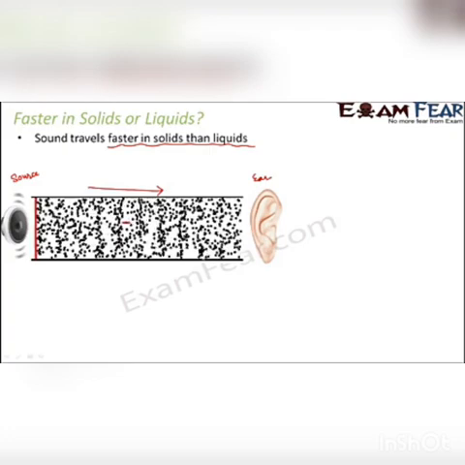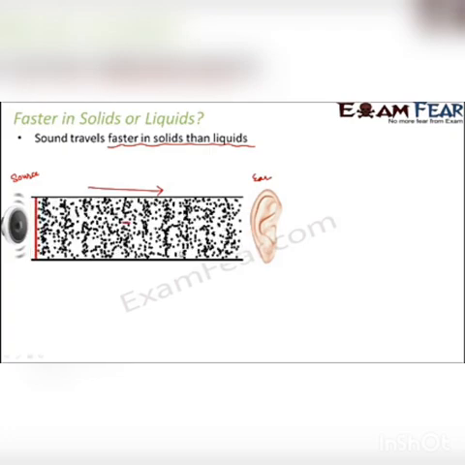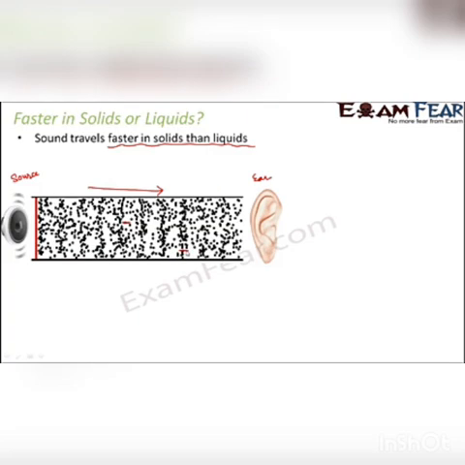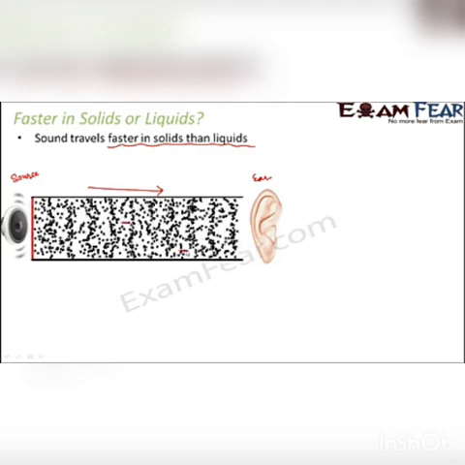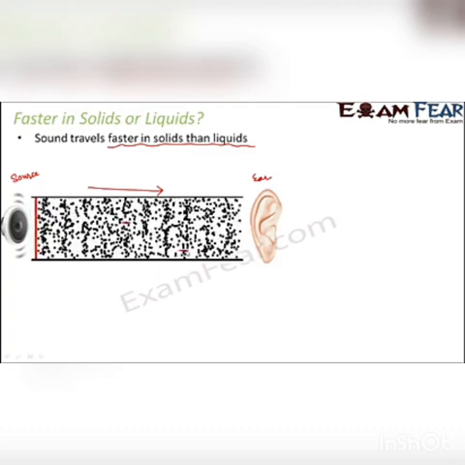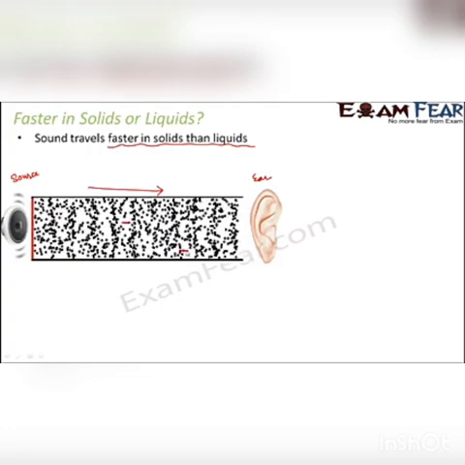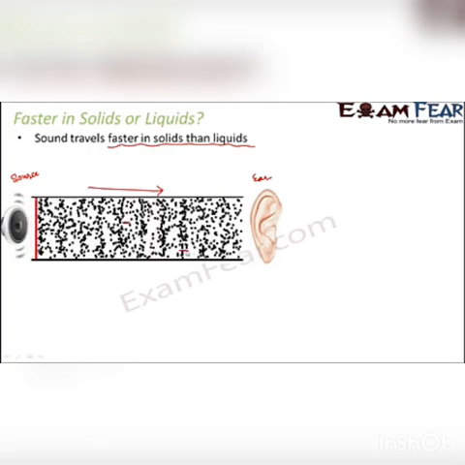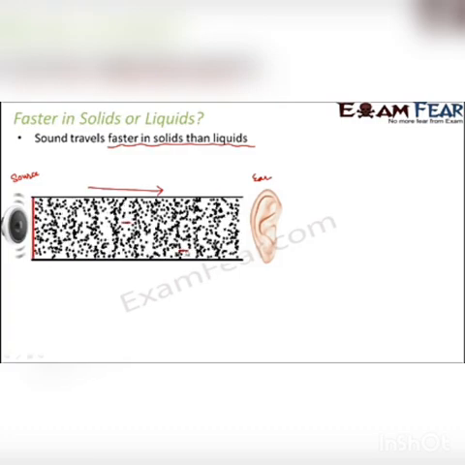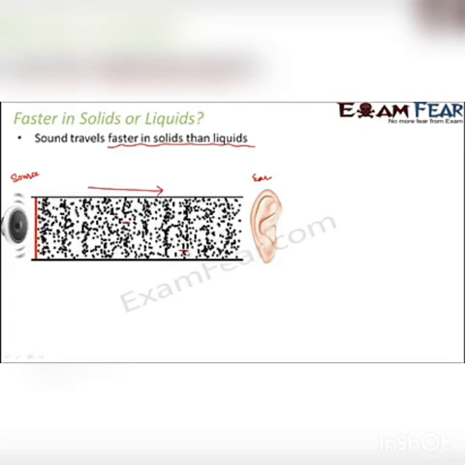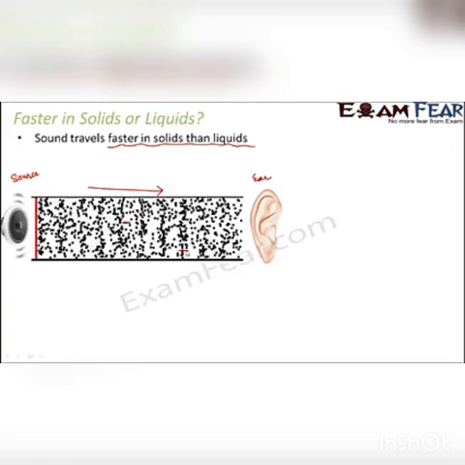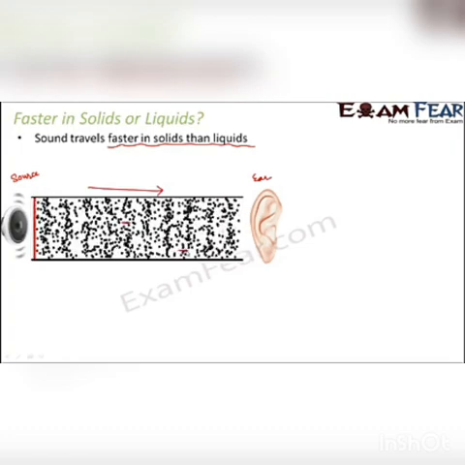Just try to observe some other dot, any dot of your choice, and again you will see that it is just moving like this. It is just a to and fro motion. So basically, when you observe it minutely, you will see that all the particles of the medium are just vibrating. They are doing nothing else. They are just vibrating and transferring the energy to the neighboring particles, and that is how sound propagates from one place to another. So this is how sound propagates in simple words.